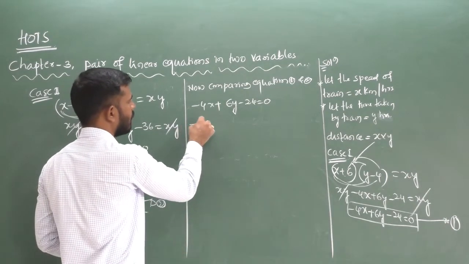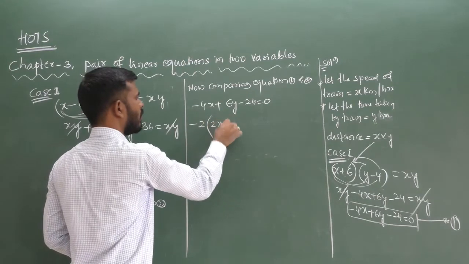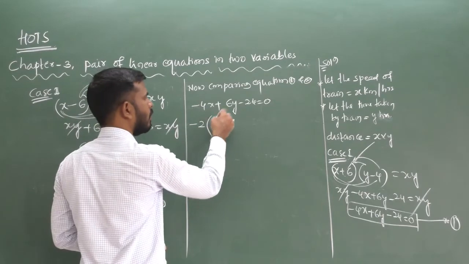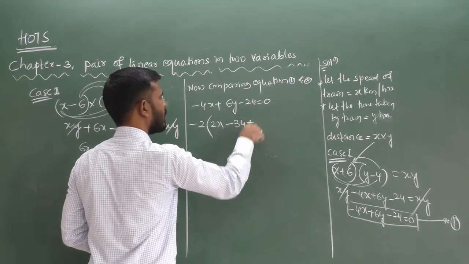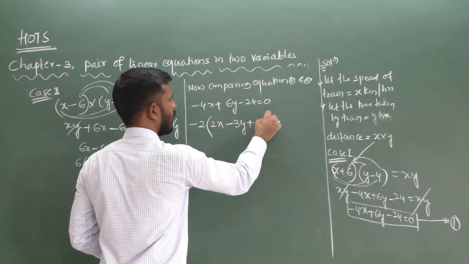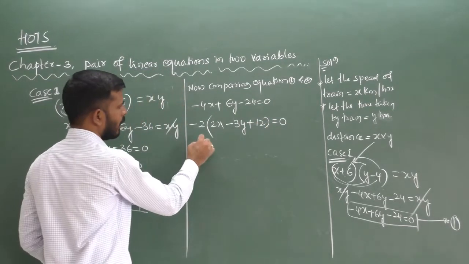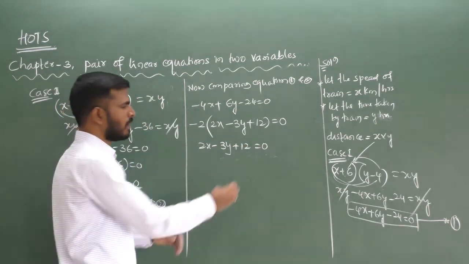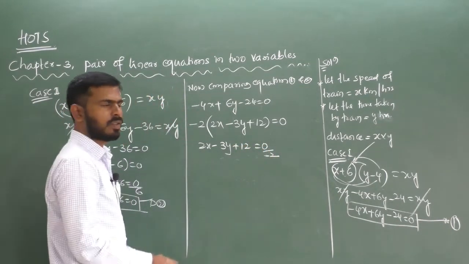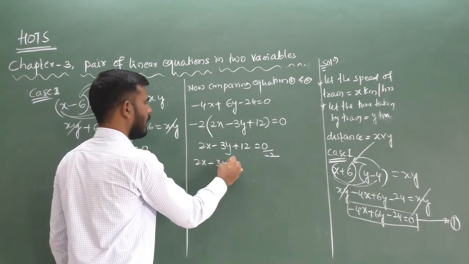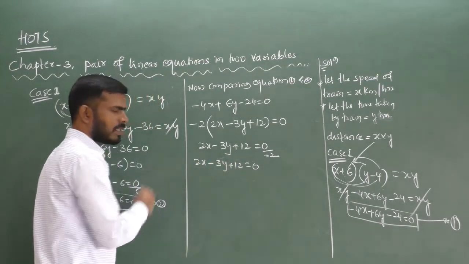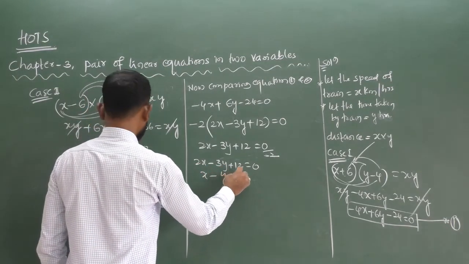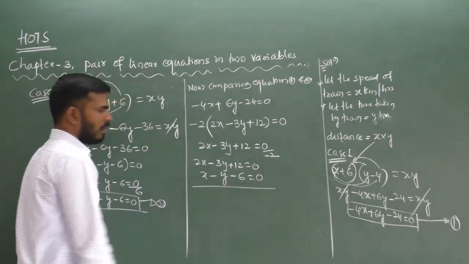Dividing by minus 2, we get 2x minus 3y plus 12 equal to 0. This is the first equation. The second equation is x minus y minus 6 equal to 0.